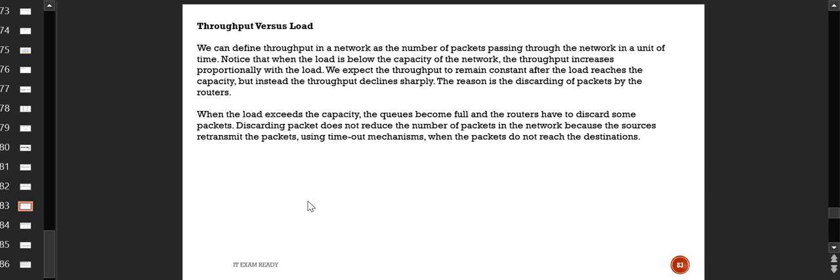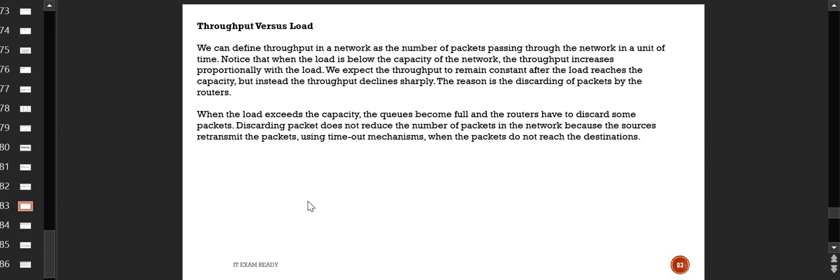Now, we expect the throughput to remain constant after the load reaches the capacity, but instead the throughput declines sharply. So the ideal behavior says that even if the load increases, the throughput should remain the same, but it is not happening. At a certain threshold, when the load reaches the capacity or is close to the capacity of the network, the throughput will decline sharply.